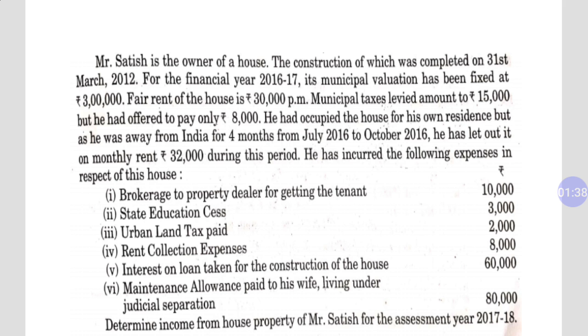He has incurred the following expenses in respect of this house: brokerage to property dealer for getting the tenant 10,000, state education cess 3,000, urban land tax 2,000, rent collection expenses 8,000, interest on loan taken for the construction of the house, maintenance allowance paid to his wife living under judicial separation. Determine income from house property of Mr. Satish for the assessment year 2017-18.